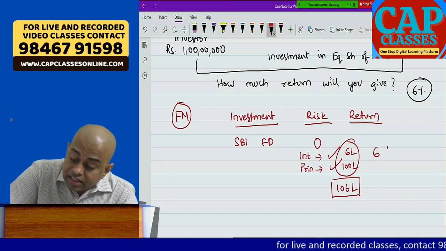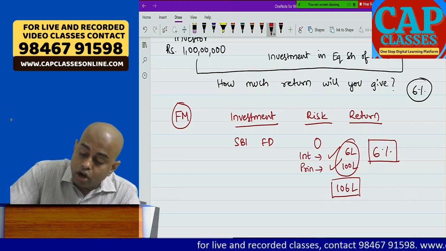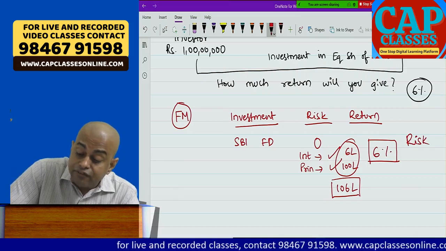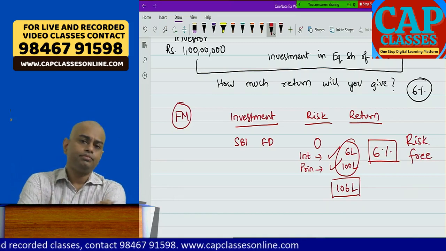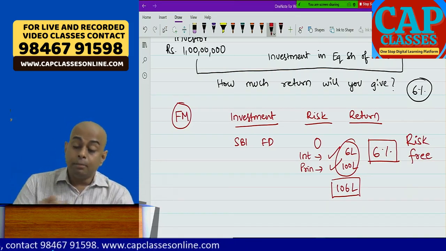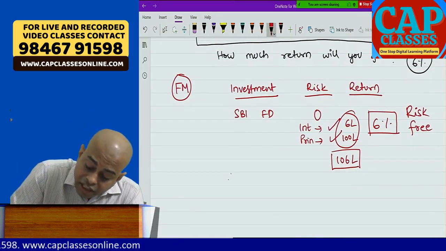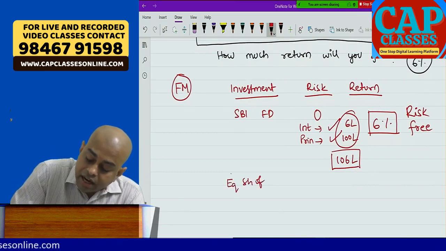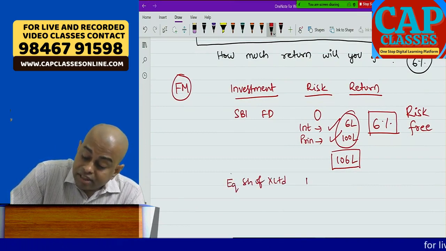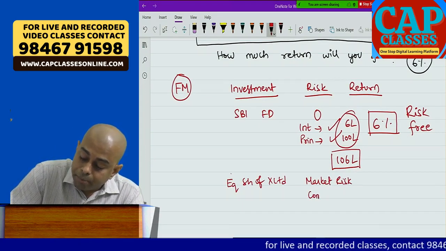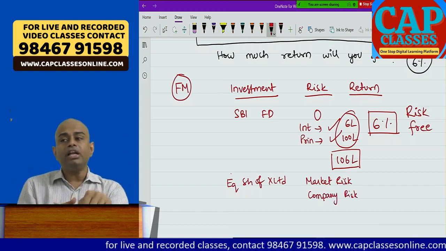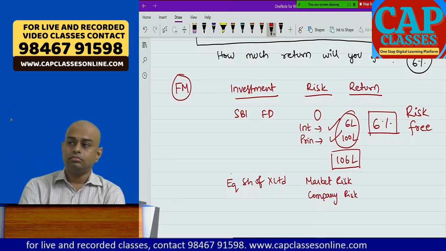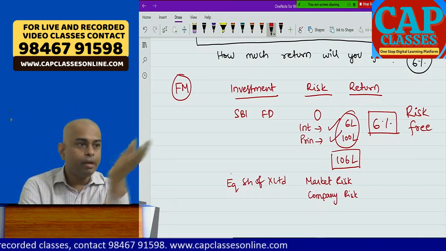So if the return is 6%, I am okay because this is risk free. I am not taking any risk. Zero risk means risk free. But when I invest in equity shares of X Limited, I am subject to market risk. I am subject to company risk. If the stock market falls, the company falls. If there is a problem in the company, the company's market price falls.